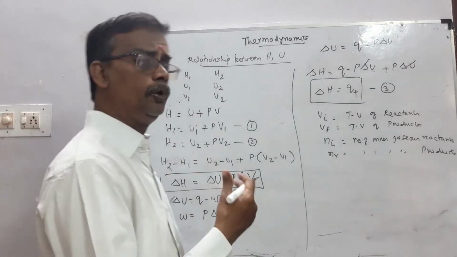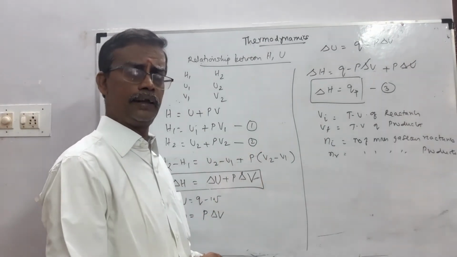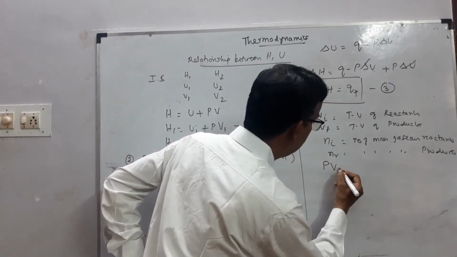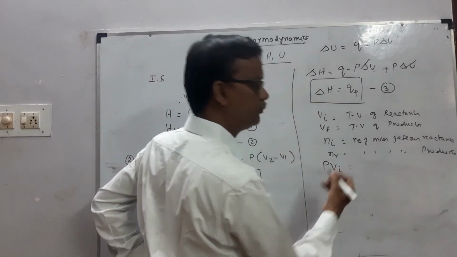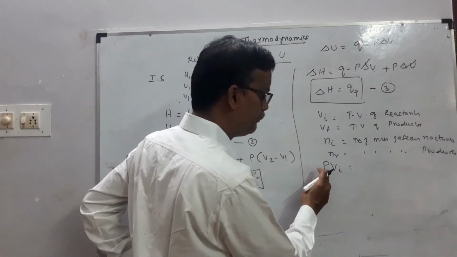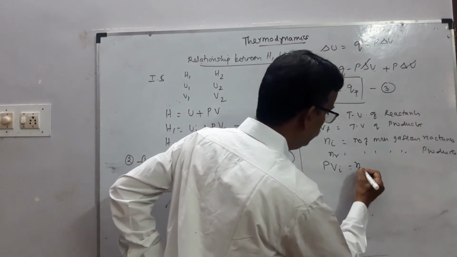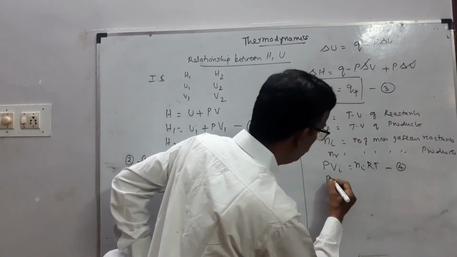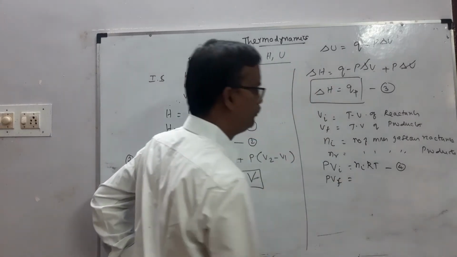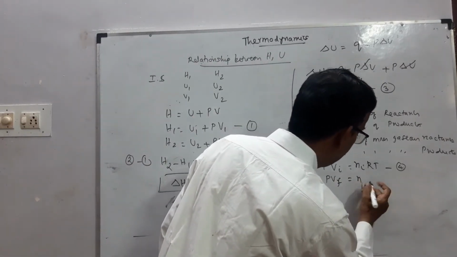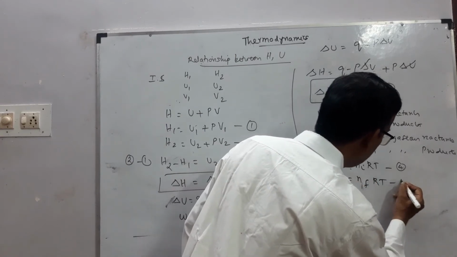We know the ideal gas equation, PV equals nRT. So in the initial state, PVI equals NI RT, equation number 4. Similarly, PVF equals NF RT, equation number 5.